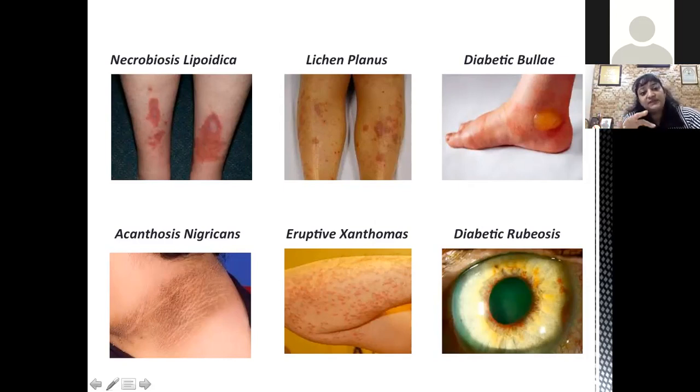So for treatment, steroids may be used. We generally avoid them in diabetics because they may worsen diabetic control, but topical treatment may be given if they are troublesome.